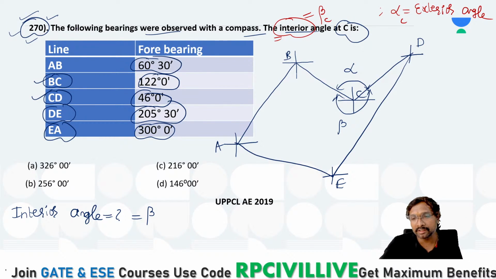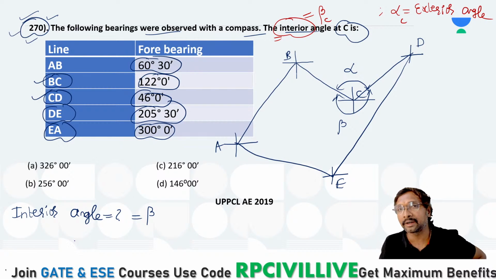Beta we have to find out. That point is clear, all of you? Beta is our final aim. It is not alpha we have to calculate. It is the beta we have to calculate, everyone. Yeah, including means we take small. Yes, Anjanelu, that is correct. It is not including, it is interior, na?